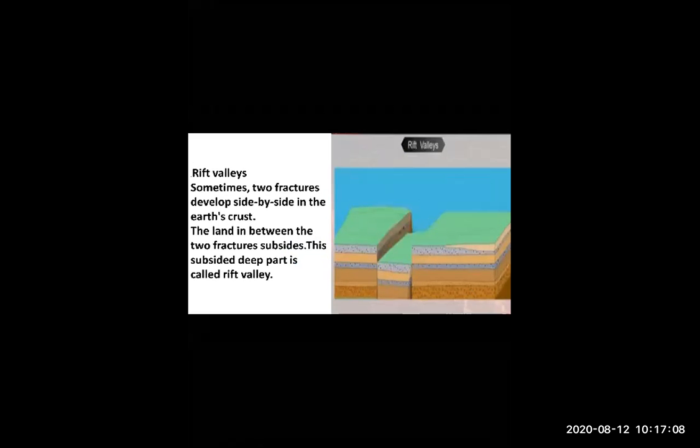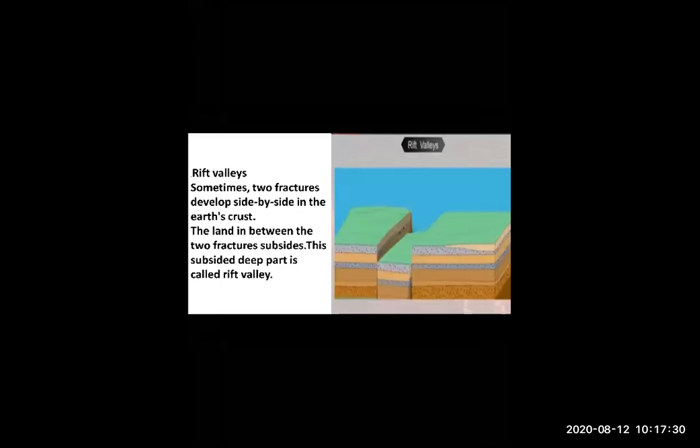Okay. So now, till here you understand, I hope so. We will go to continent building and epirogenetic movements. Okay, some are saying Rift Valley. I'm repeating Rift Valley again, just concentrate over there.